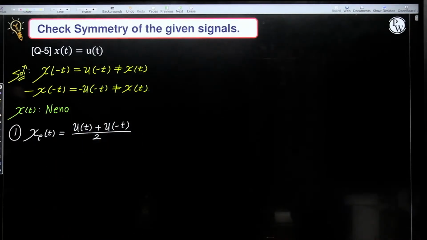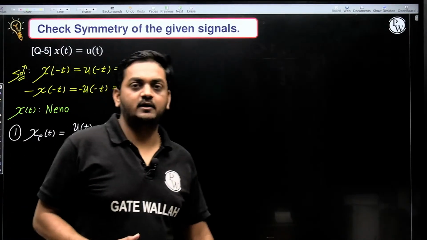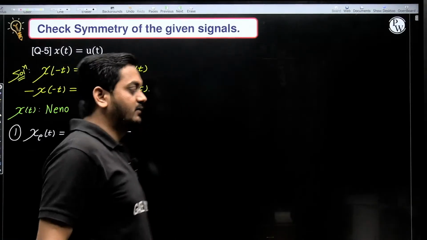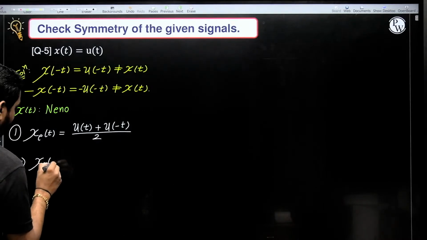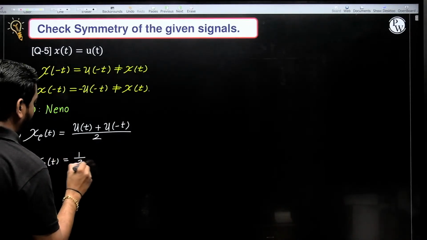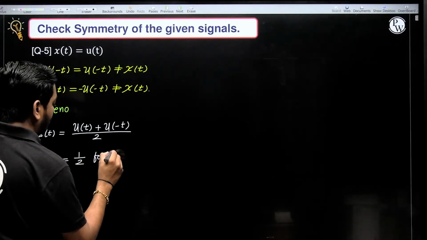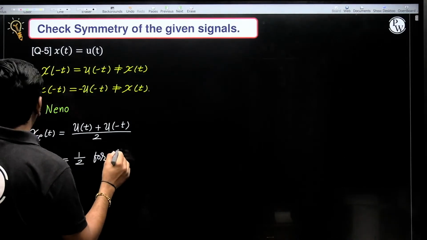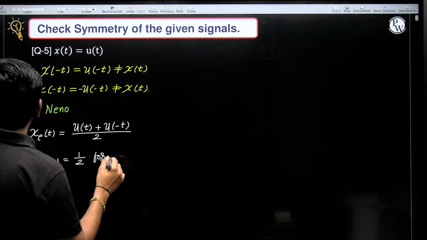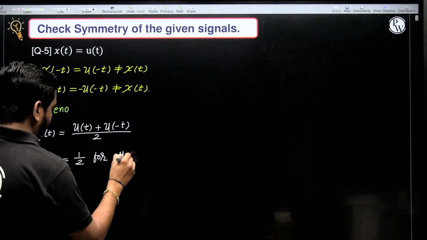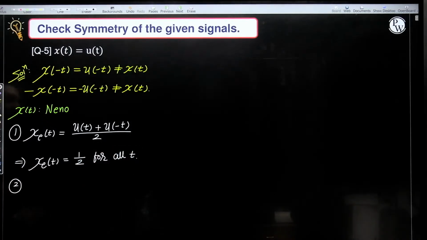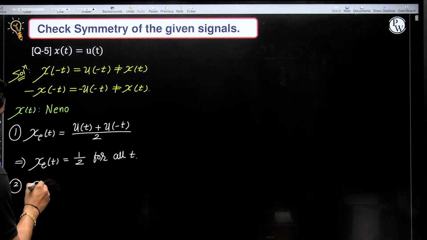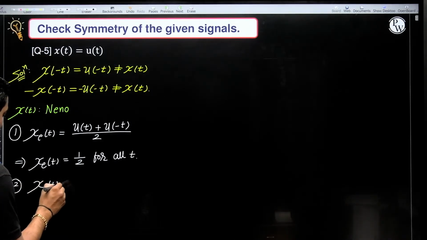Now u of t plus u of minus t is 1. So it is nothing but 1 by 2 for all t.